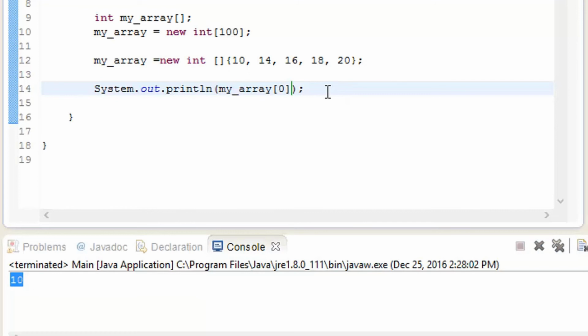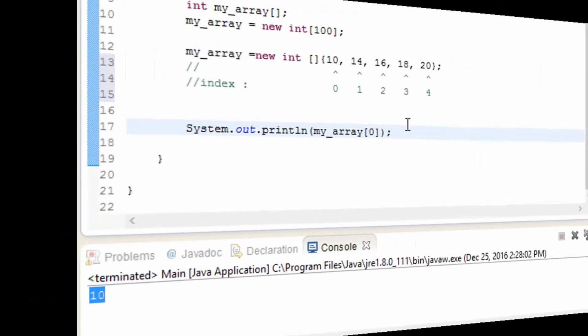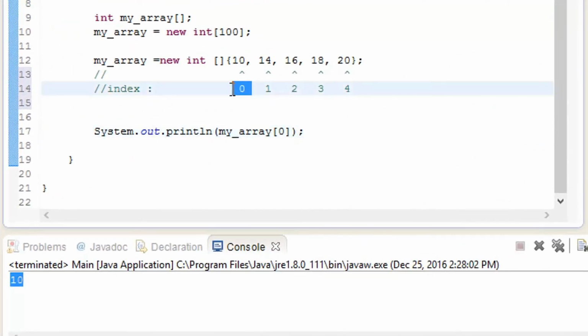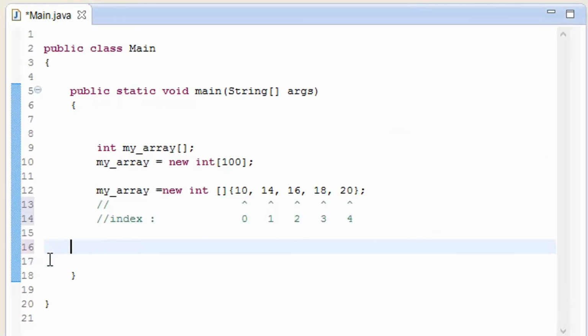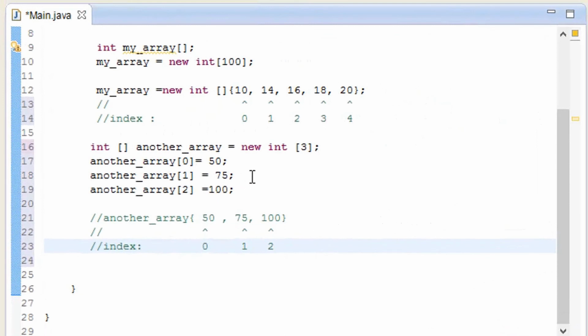Next, what I have to show you is array initialization. As I was saying, this is value 0, value 1, value 2, value 3 and value 4. I just typed all this and removed this one, and let's try it with another one and then close this one. Alright, back to my typing. As you can see, I added int inside the square brackets.